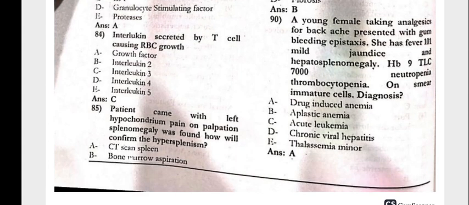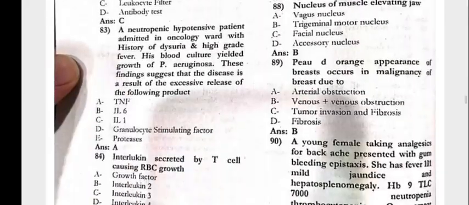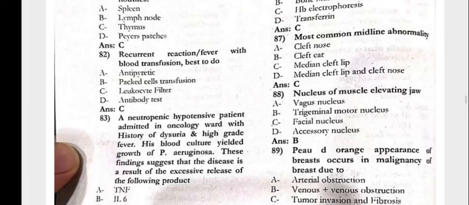Next, the patient came with the left hypochondrium pain on the palpation, splenomegaly was found. How will you confirm the hypersplenism? That is the bone marrow aspiration.